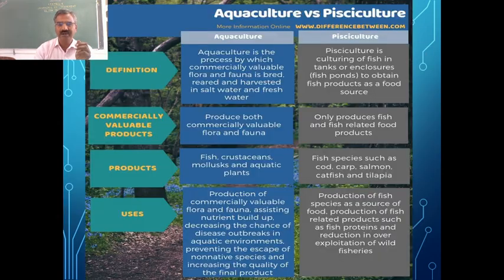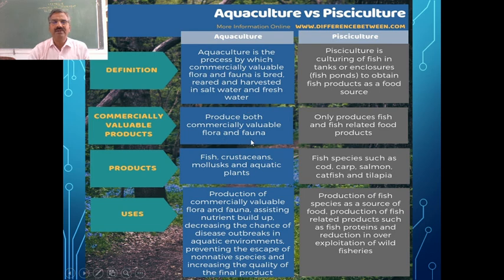So the basic difference between pisciculture and aquaculture, if you see, aquaculture is the process by which we are going to have different flora and fauna, both included, and from which we can get different things. So they can be reared in both freshwater as well as in marine water. And in pisciculture, we are culturing fish to obtain the products, that is the meat.